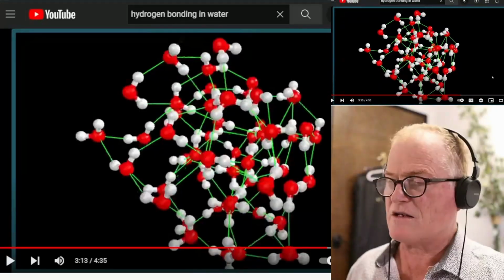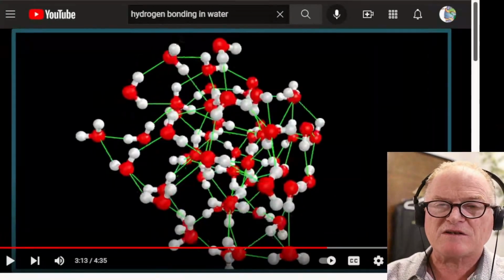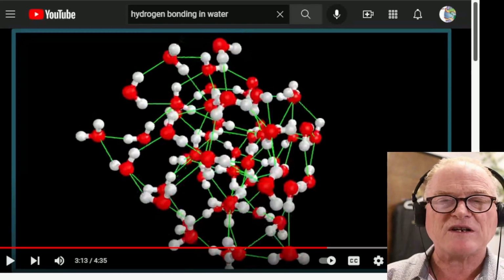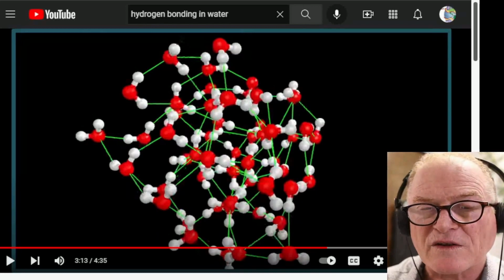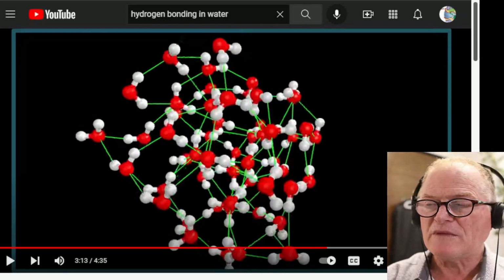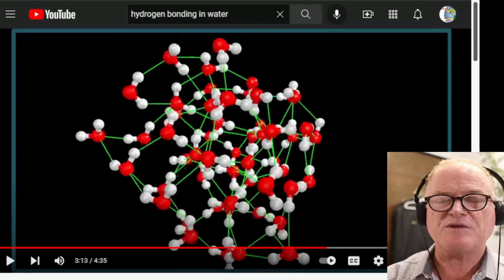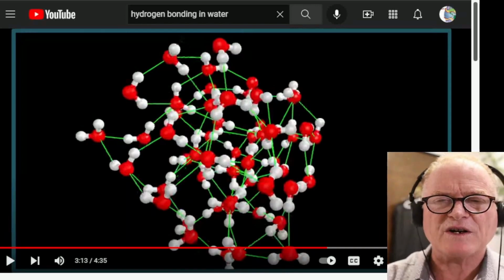So, unlike this model, which shows them hovering, maintaining some distance between each other, what's actually happening is they're bouncing against each other. Every time they come together, they turn off each other's polarity, making it so they won't stick against each other. And that's the actual mechanism by which H2O is able to achieve this low viscosity, very fluid.